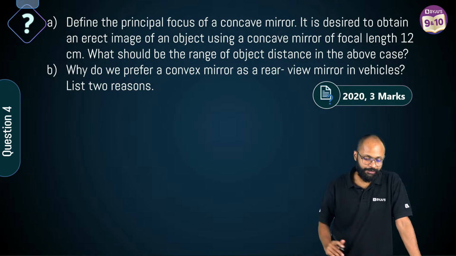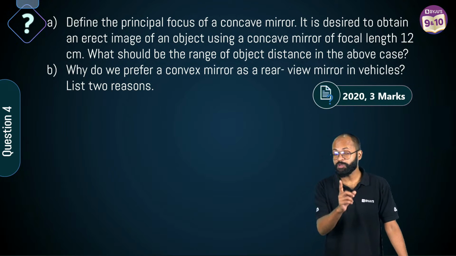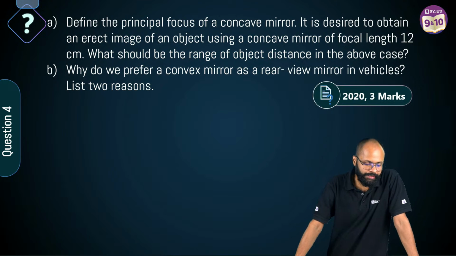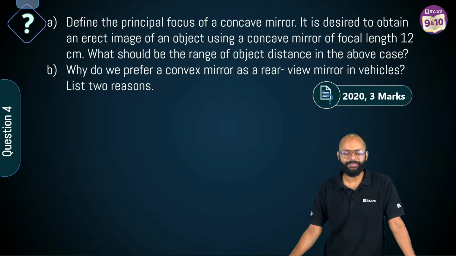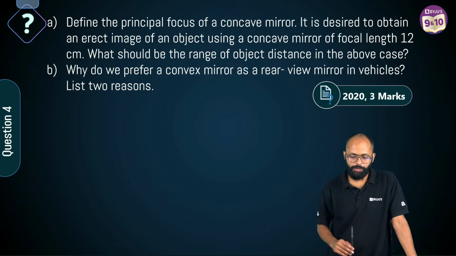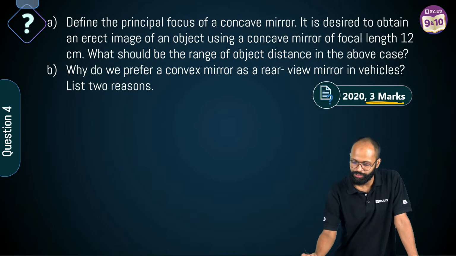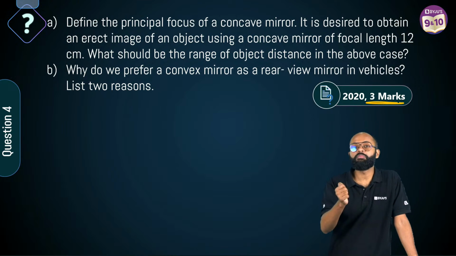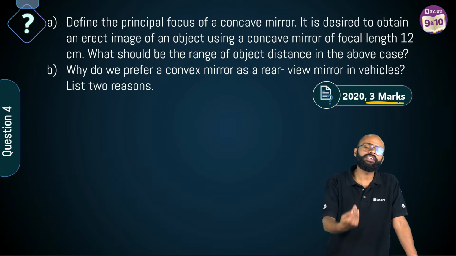Come, come on. Define the principal focus of a concave mirror. Okay, which mirror? Concave mirror. It is desired to obtain an erect image of an object using a concave mirror of focal length 12 centimeter. What should be the range of object distance in the above case? First thing, it's a 3-marker question. It is important to know how many marks this question is. Why? Because that's how your way of giving the answer will change.